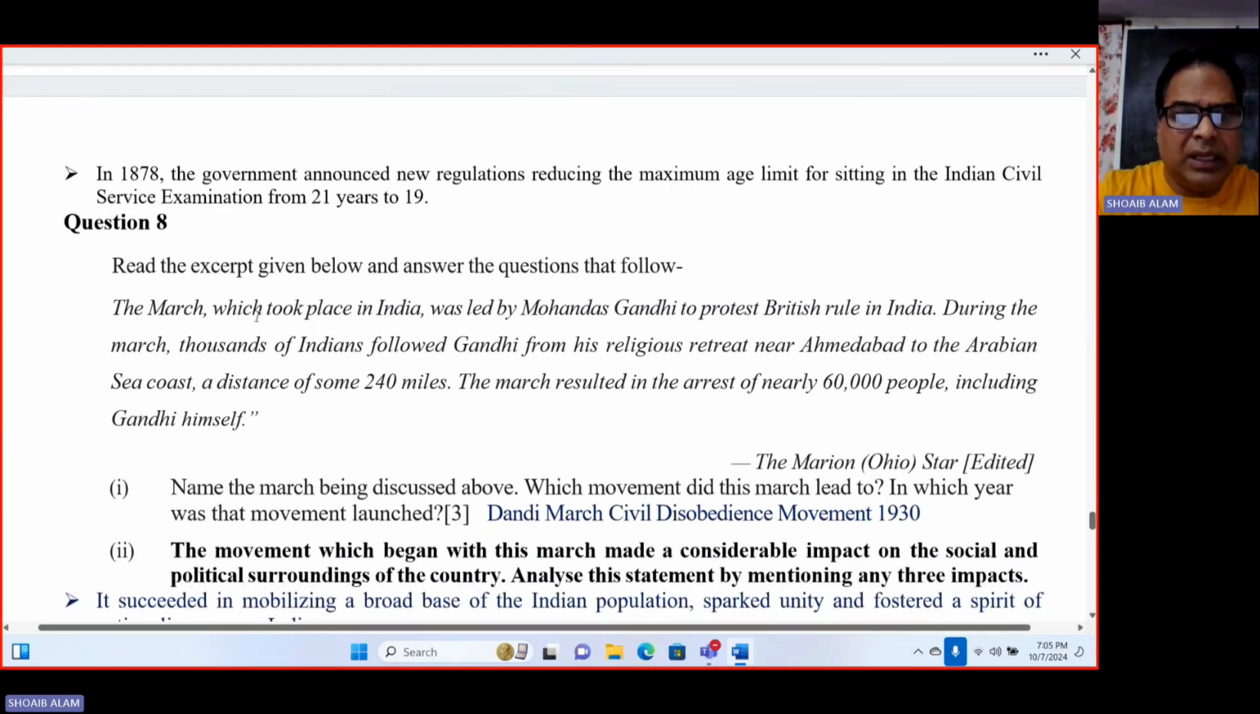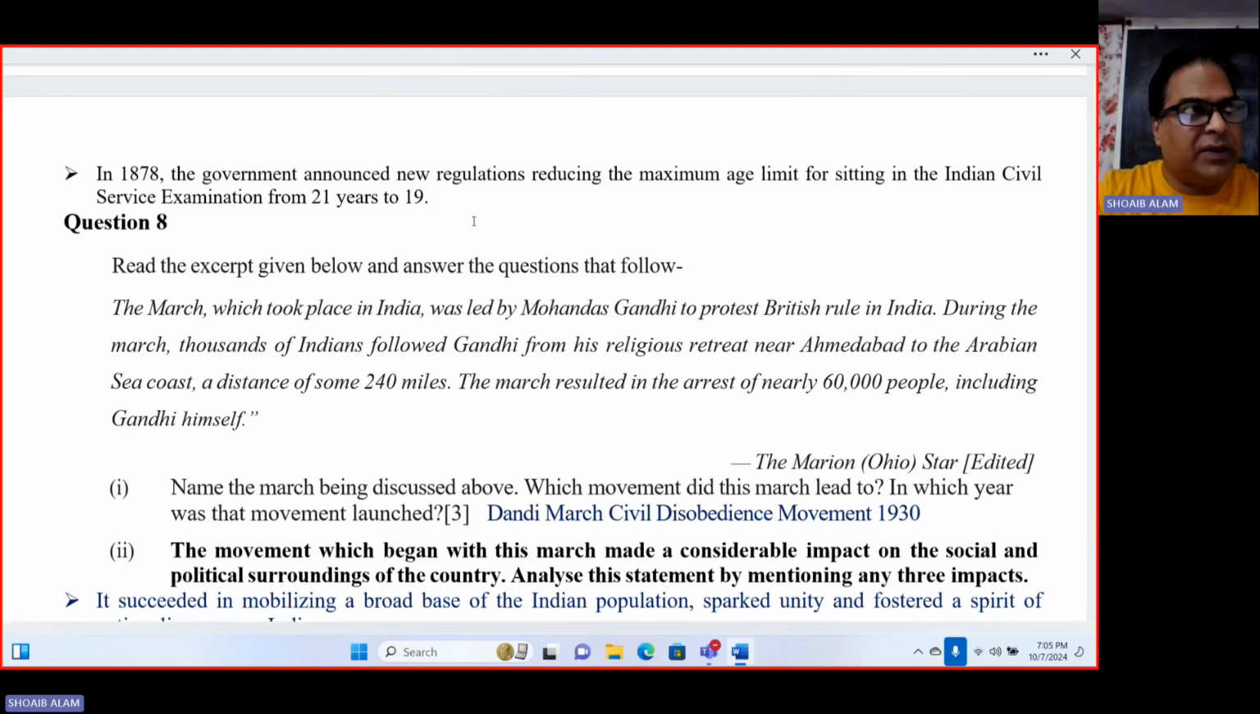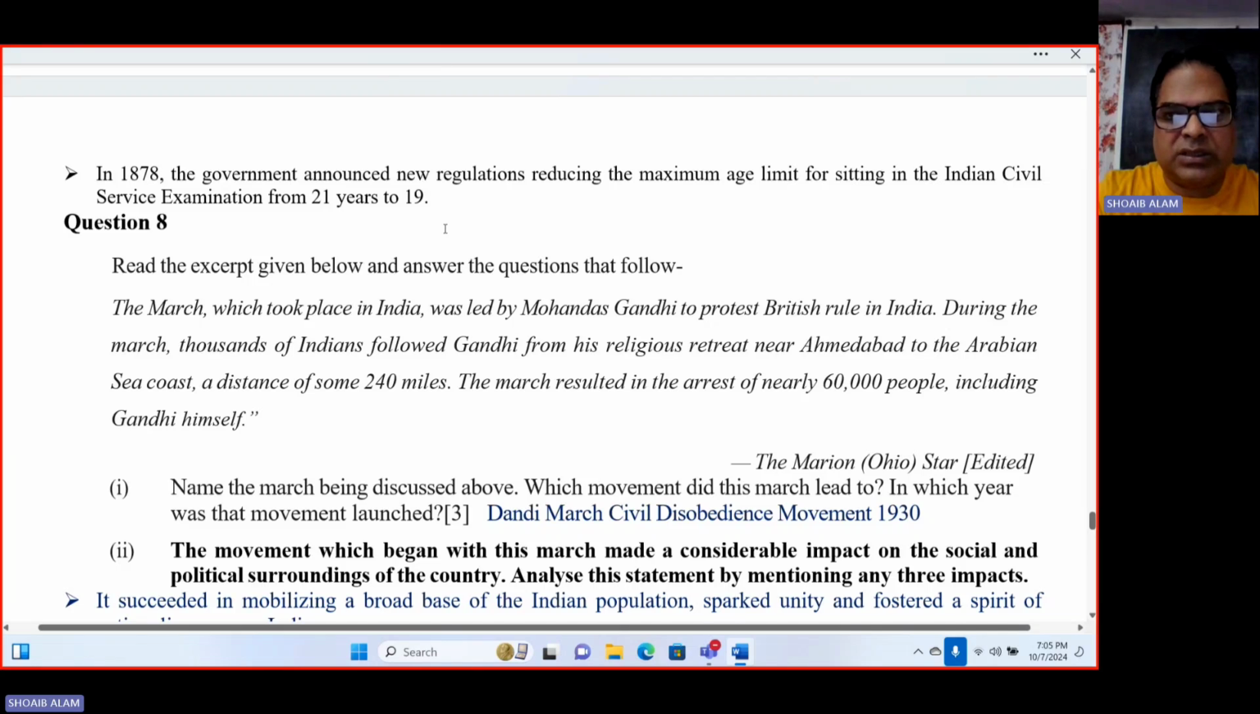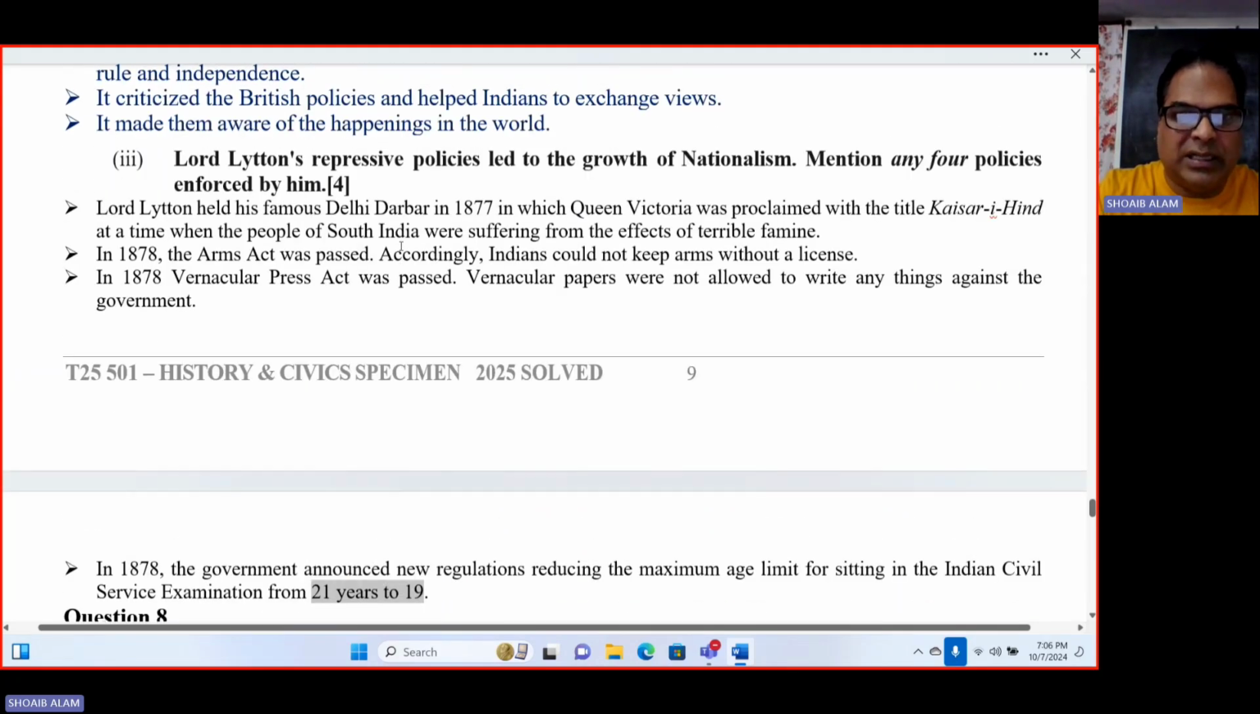The fourth one, in the same year 1878, the government announced new regulations reducing the maximum age limit for sitting the Indian Civil Service examination. That means the age limit was reduced from 21 to 19. So all these are the repressive policies of Lord Lytton.